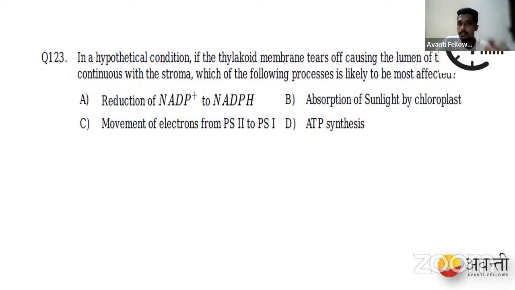The chemiosmotic hypothesis is one such place which explains how thylakoids within the chloroplast can manufacture ATP molecules. So what is happening in mitochondria as well as in thylakoids is that the manufacture of ATP takes place because of the proton gradient. Proton gradient means your hydrogen ions will accumulate on one side, so that it creates a difference in pH.